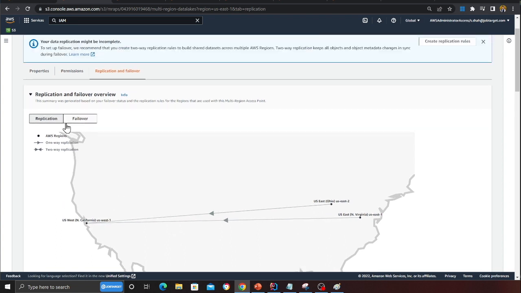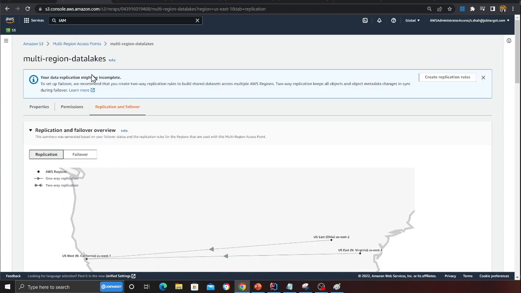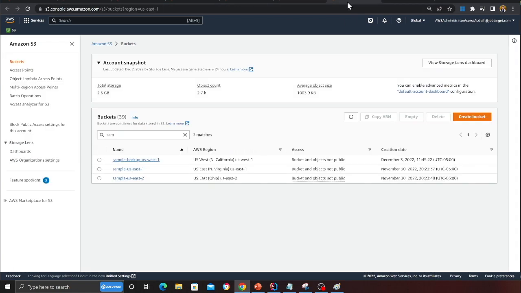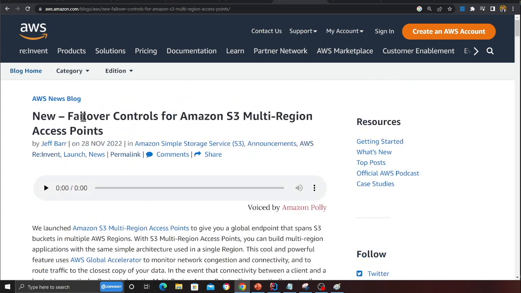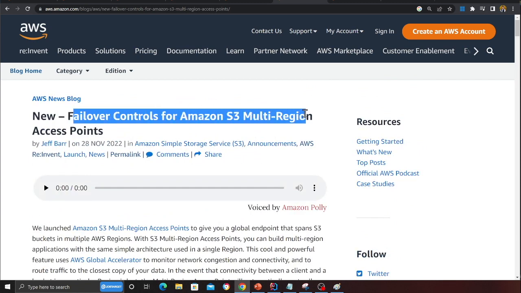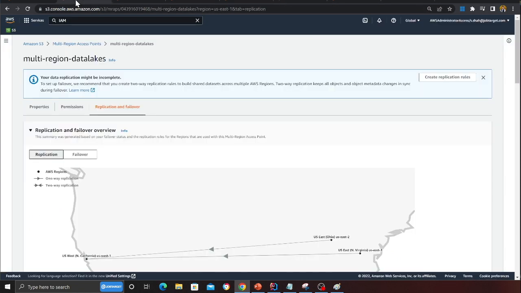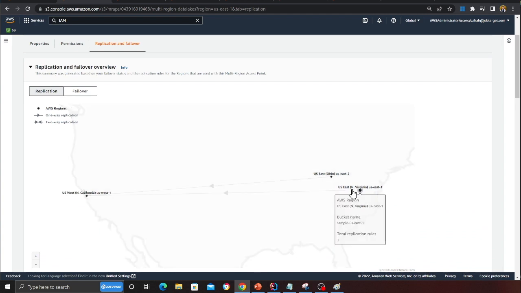We are essentially going to build a multi-region setup. If you observe here, let me quickly open this. This is what we're going to build: failover control for Amazon S3 Multi-Region Access Points. As I said, we'll be inserting into our main region, and anytime we insert data into the main region, it will automatically be copied into the backup bucket.